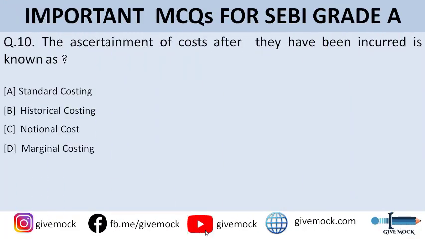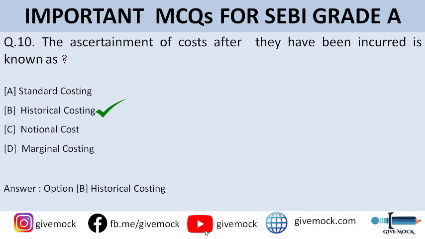The ascertainment of costs after they have been incurred is known as. You can go through the options here. Option A is standard costing. Option B is historical costing. Option C is notional costing. And option D is marginal costing. So guys, the correct answer to this question is option B, that is historical costing.